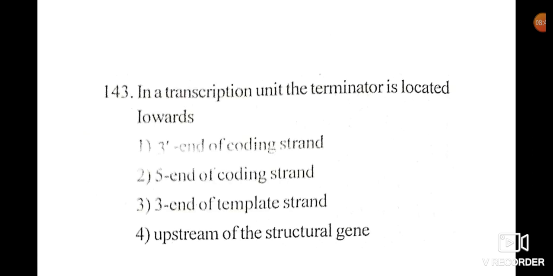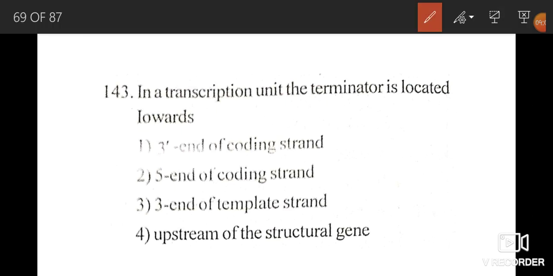Question number 143. In a transcription unit, the terminator is located towards. In a transcription unit, the terminator is located towards. Right option is 1. It means 3 prime end of coding strand. In a transcription unit, the terminator is located at 3 prime end of coding strand.